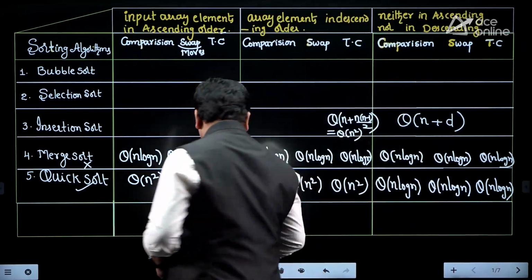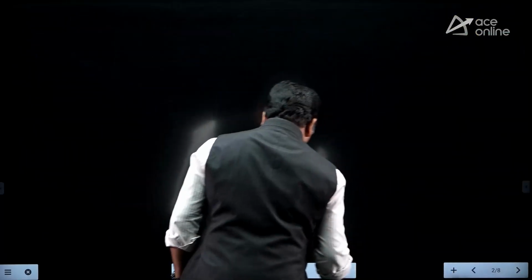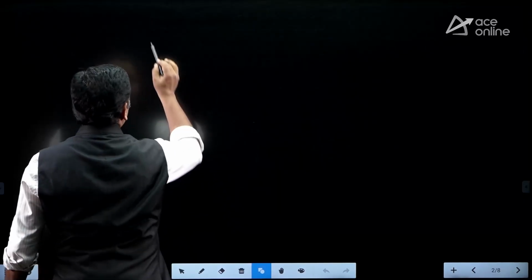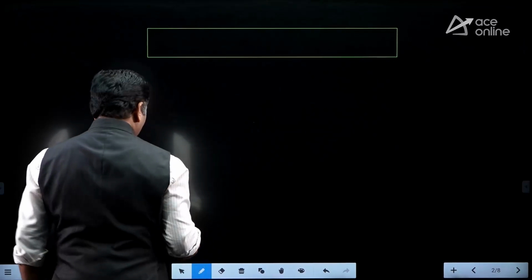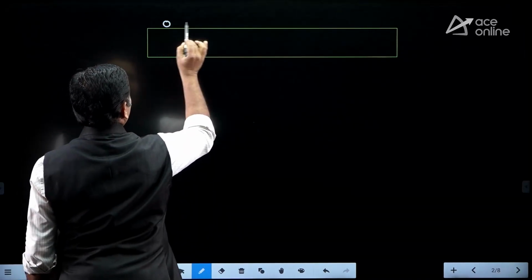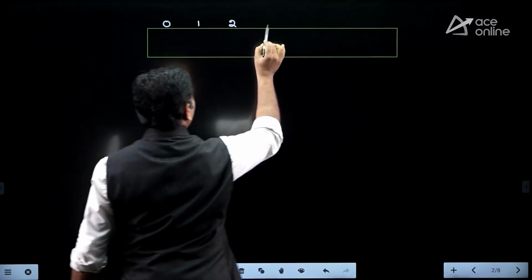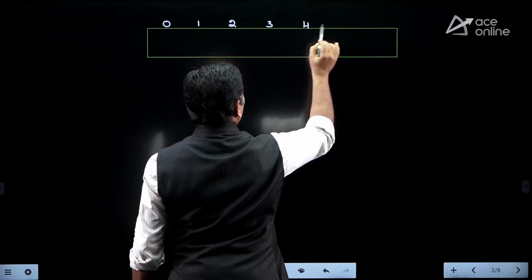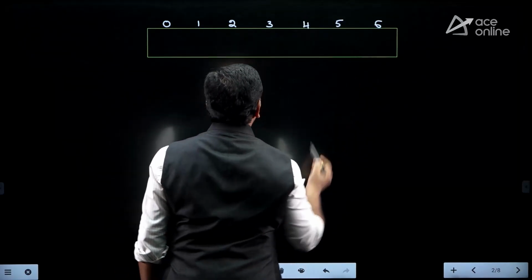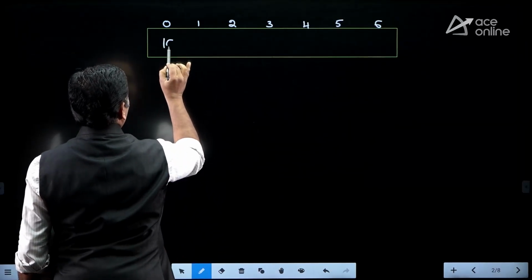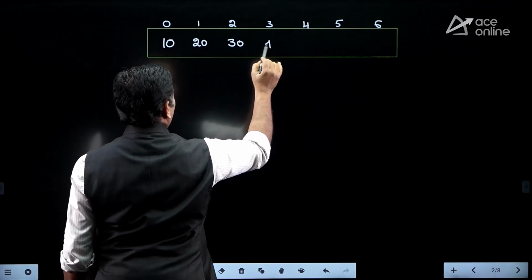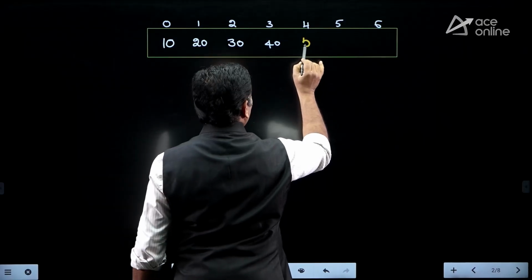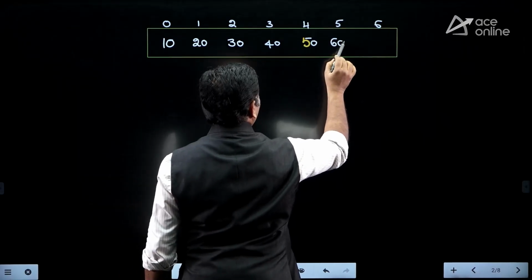For example, let me take a simple example, you get a clear idea. The main objective of insertion sort is, suppose we have elements at indices 0, 1, 2, 3, 4, 5, 6. Let us consider the array elements are 10, 20, 30, 40, 50, 60.